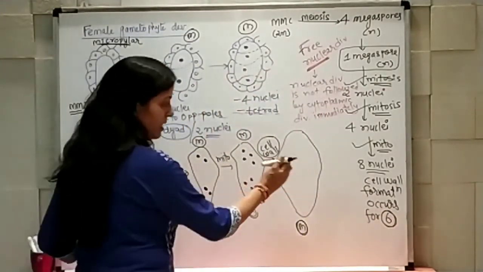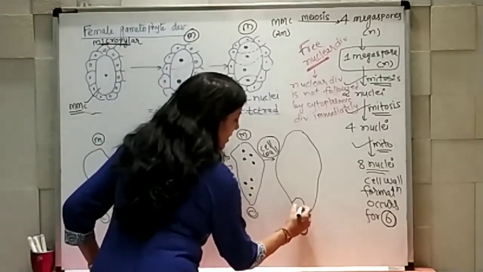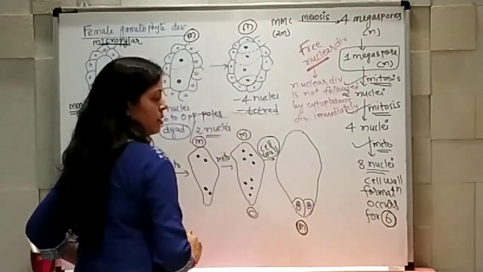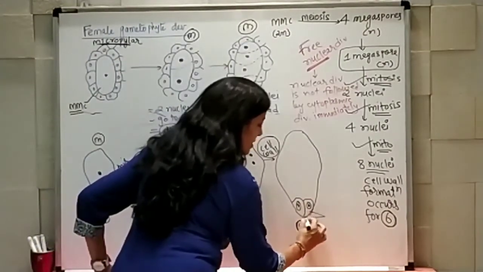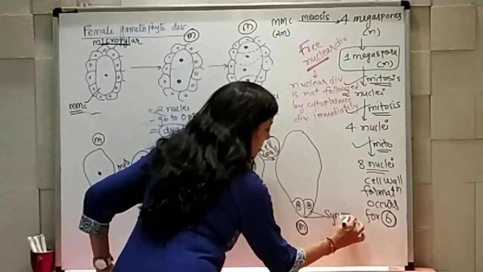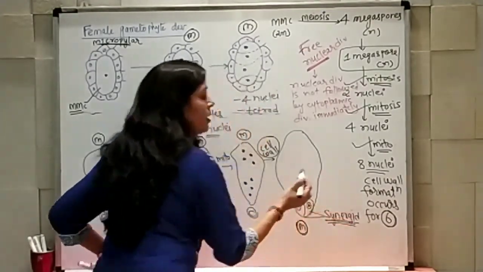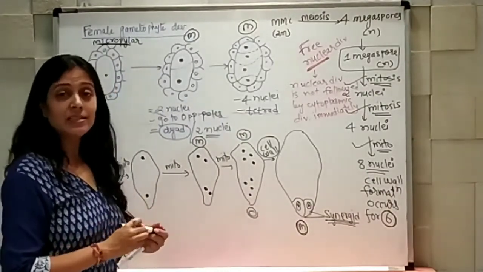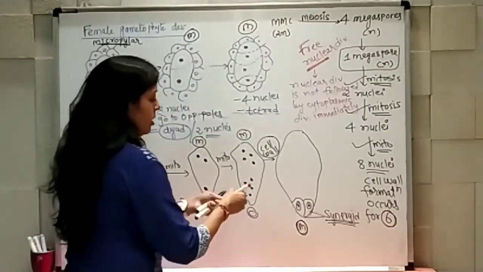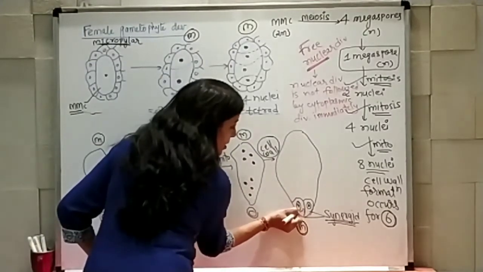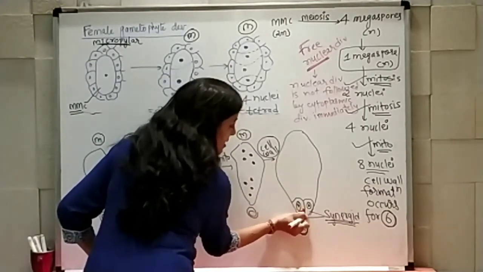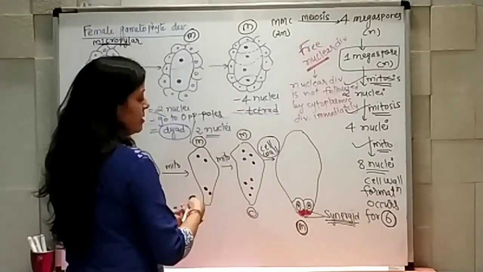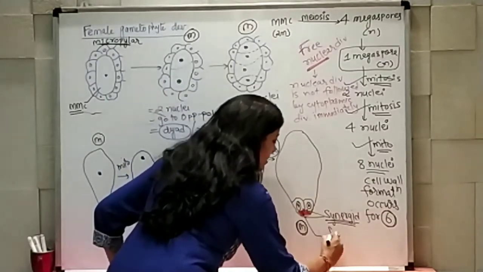So how do those cells get arranged? 3 cells get arranged here. So 1 and 2, these two are known as synergid cells. Synergid means staying together. And they have special cell wall thickening. So the cell wall thickening is found here, and that cell wall thickening is known as filiform apparatus.